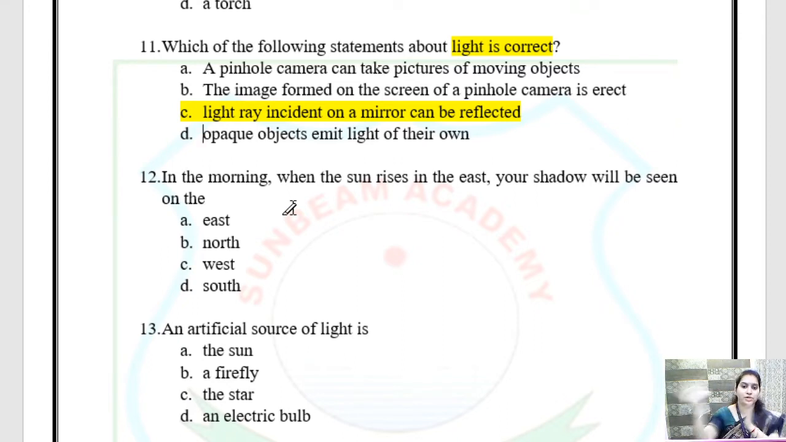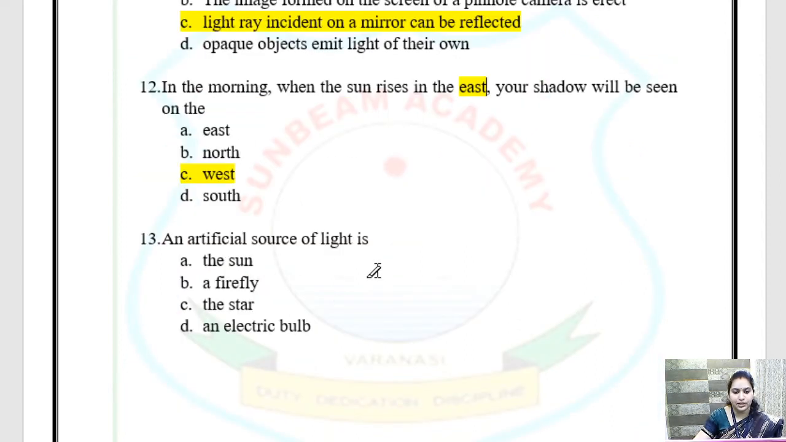So just opposite of east is west. Okay, we have east, west, north, south. So opposite to east is west. So the answer will be west. Okay. So if the sun is rising from the east, the shadow will be formed just opposite to it on the west. Okay. Now last question.